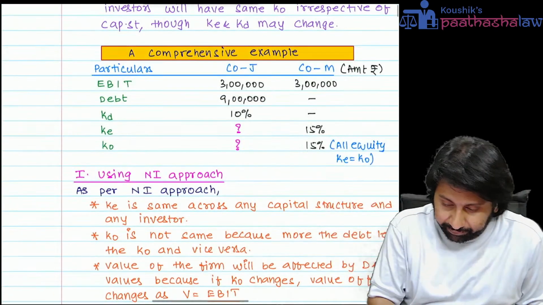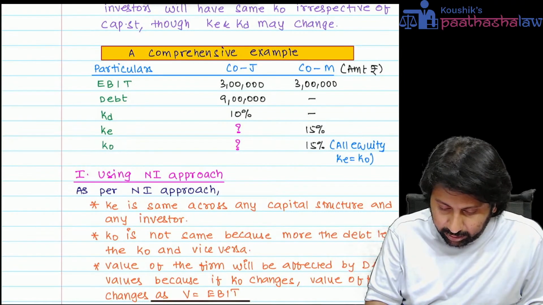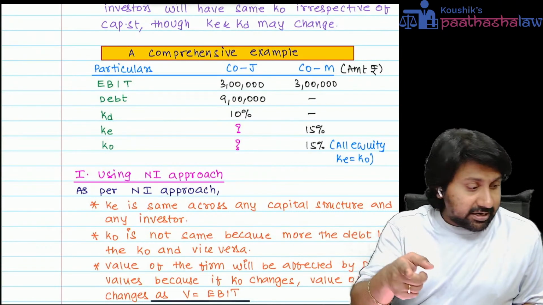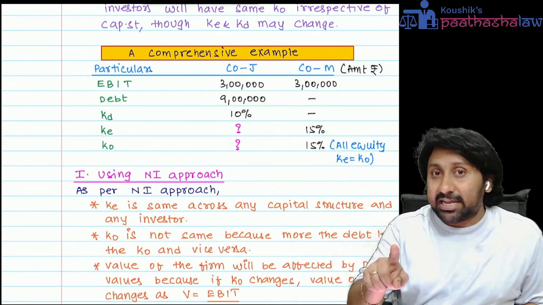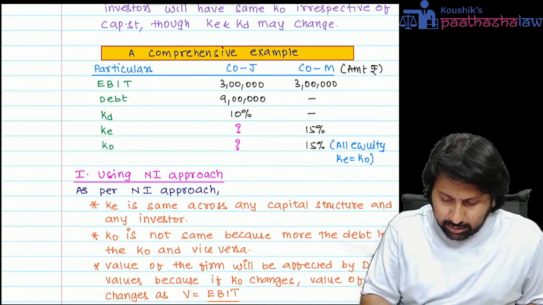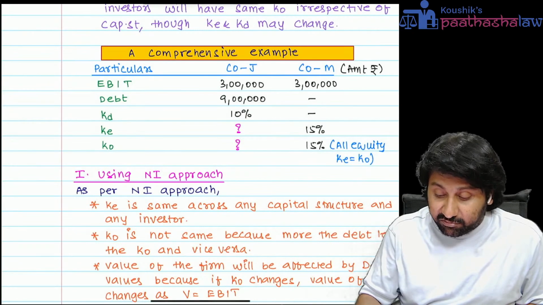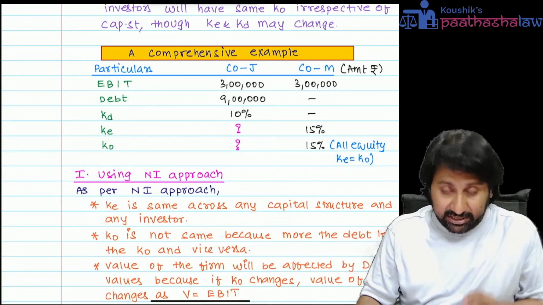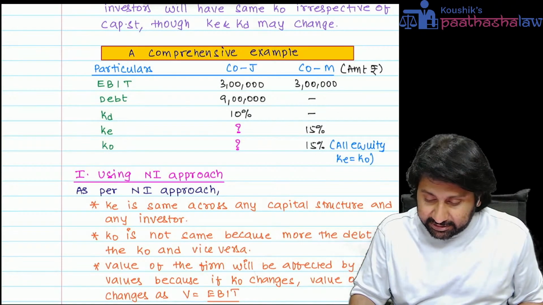See, what is the question? EBIT they have given. Because I said both companies are similar in all aspects, the EBITs are the same. But one company is debt financed, one company is not debt financed. KD is 10%.